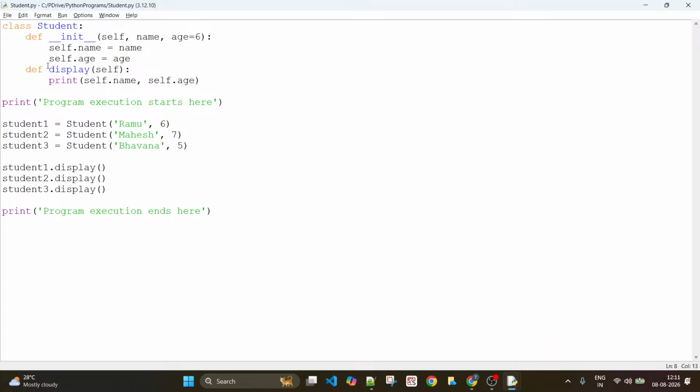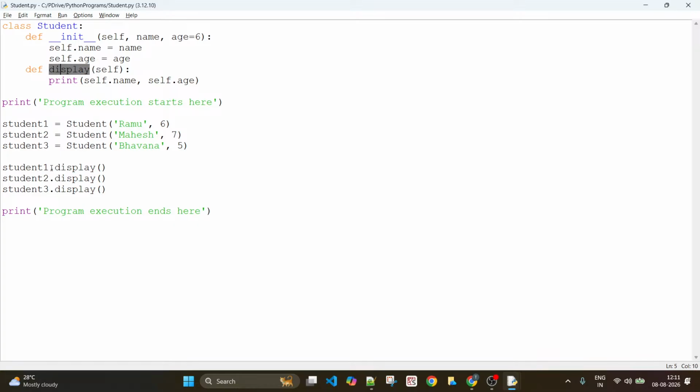But since this function is inside the class scope, we should call this a method. So the student class has a method called display.